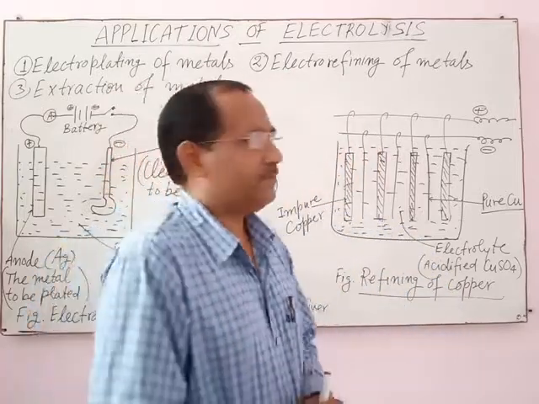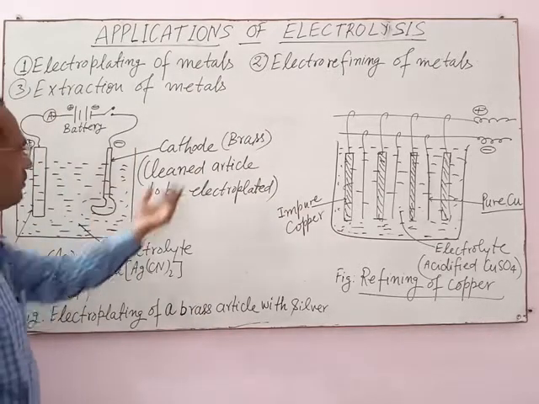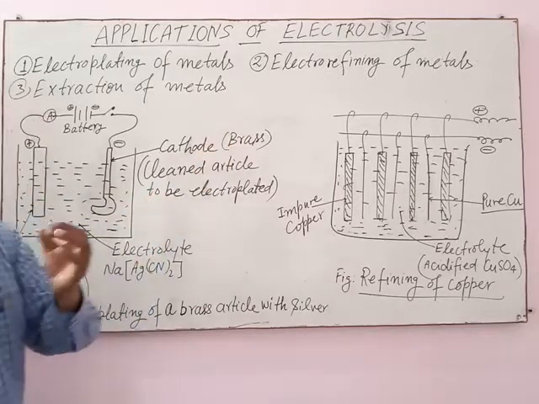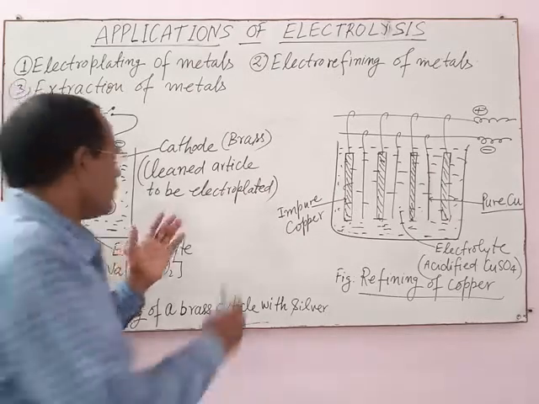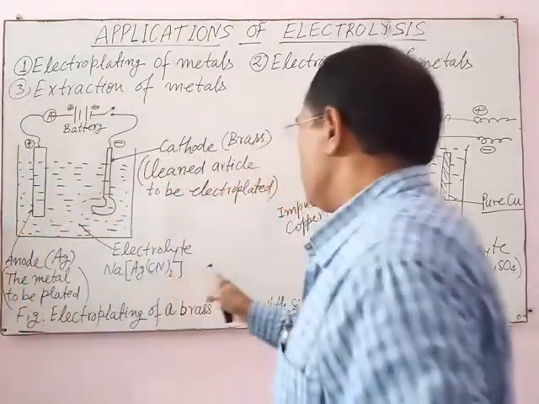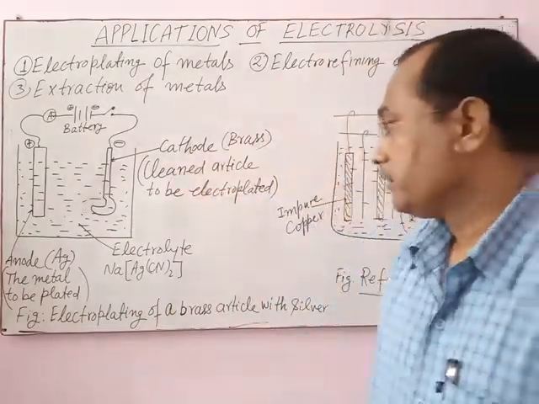For example, if an article, a brass article, is to be electroplated by silver metal, means it is required to make a coating on the brass article by silver.